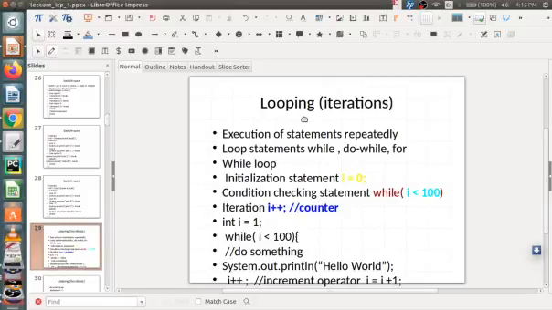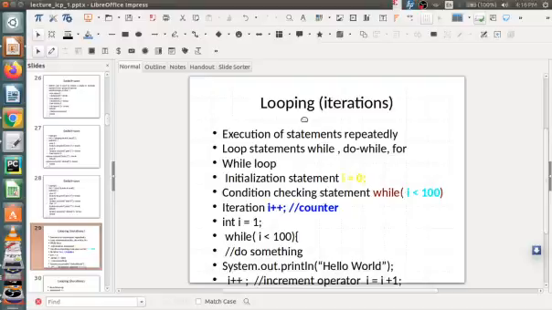Okay, so today we'll study looping statements. What do you mean by a looping or iterative statement? Why do you need loop statements? Some statements you have to execute repeatedly. Repeatedly executing means, for example, I print hello world 5 times.